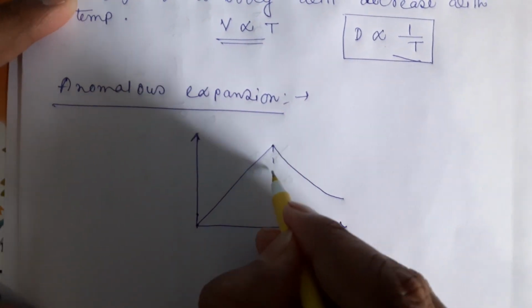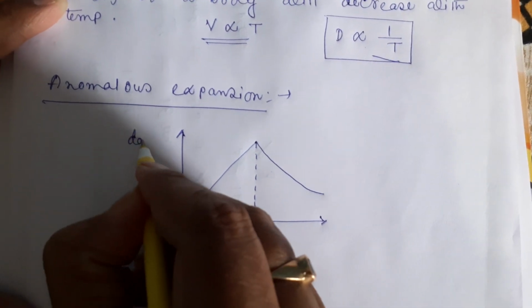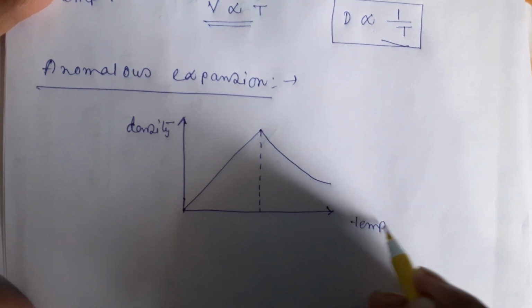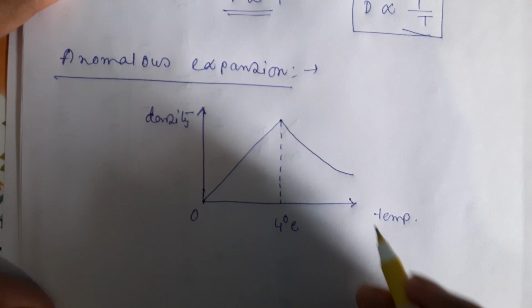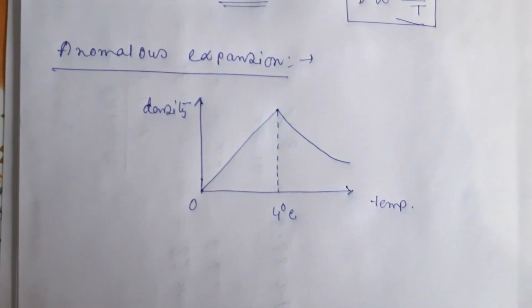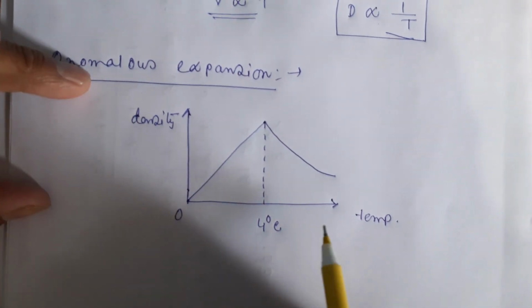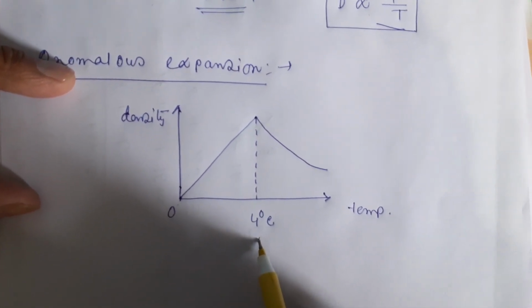Here, in the y-axis is density and in the x-axis is temperature of the body. This is 4 degrees centigrade, this is 0, and after 4 degrees is here. You can see that density of the body increases with the rise in temperature till 4 degrees centigrade.